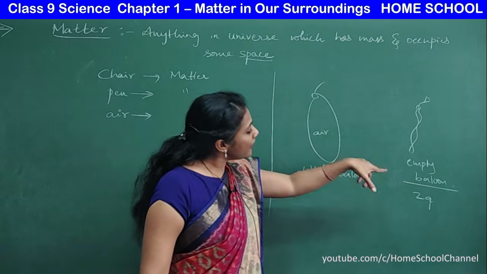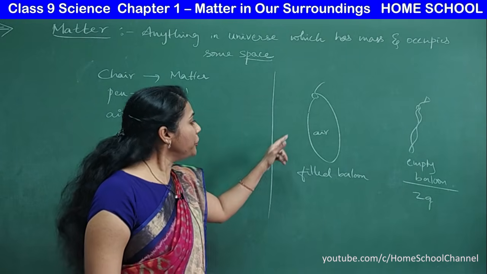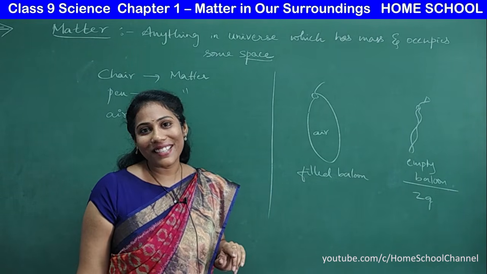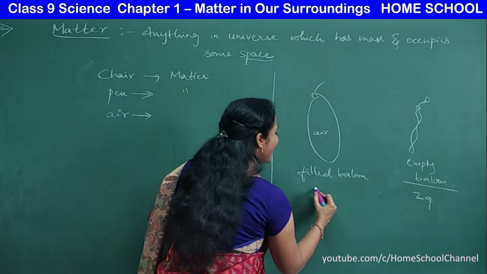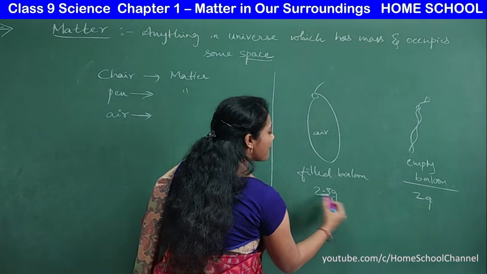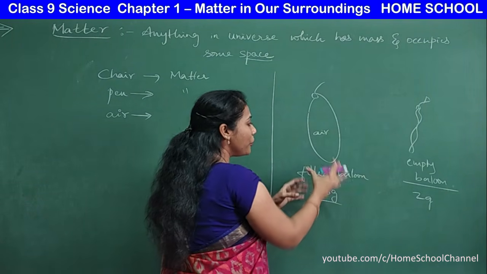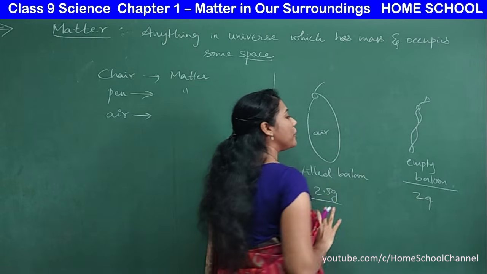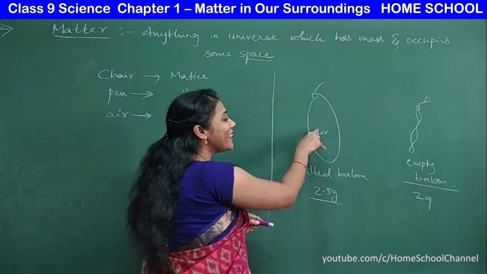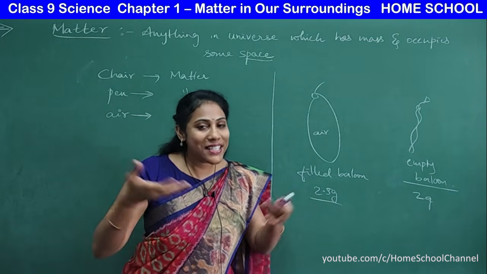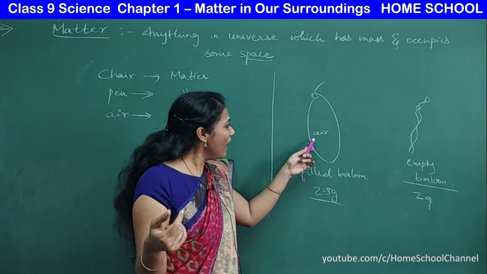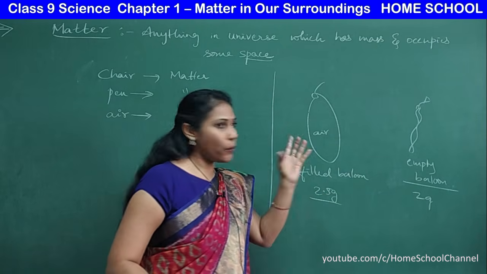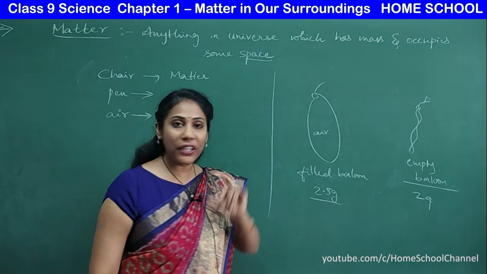Now you keep this balloon on a weighing machine. Do you get its weight more than 2 grams? Definitely yes. Say you would get its weight around 2.5 grams. So now you see the weight of this filled balloon is more than the empty balloon. What do you mean by this? Air also has some weight. What is the weight of air here? 2.5 minus 2, that is 0.5 grams, is the weight of air.